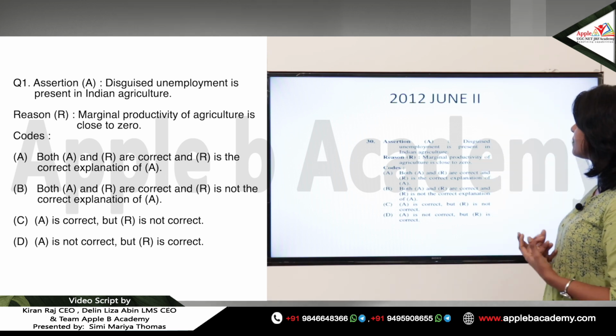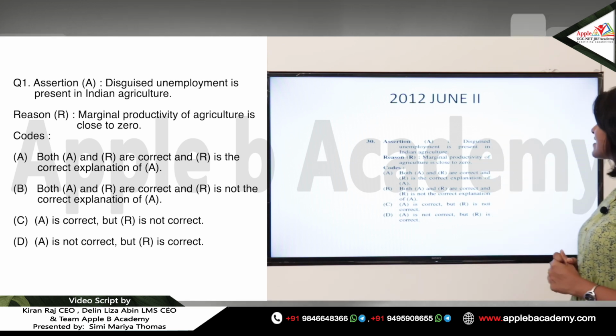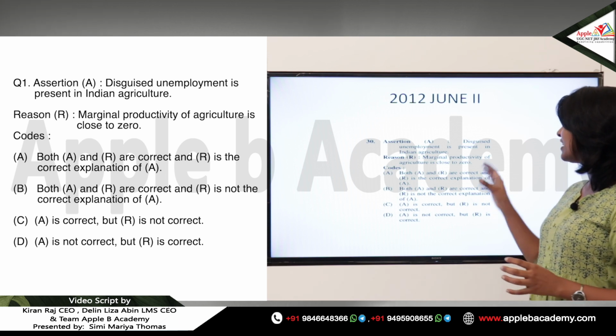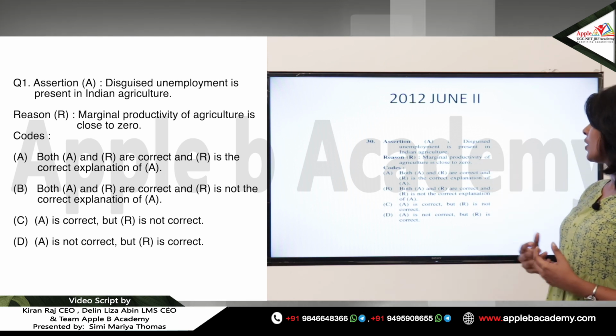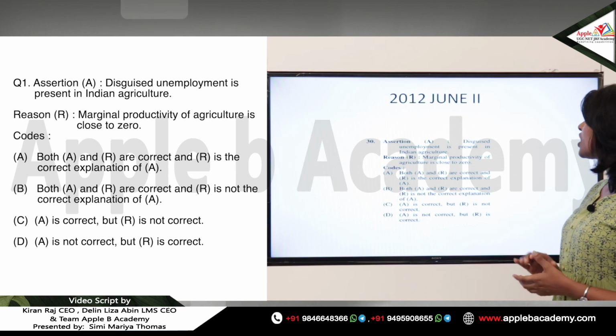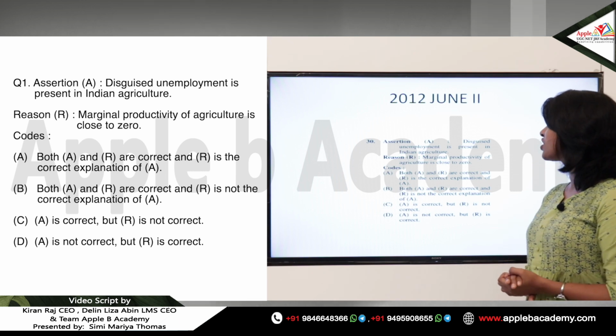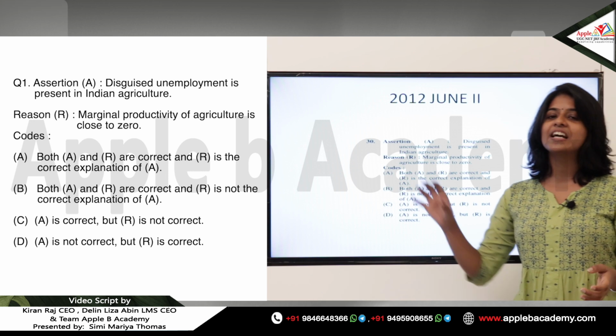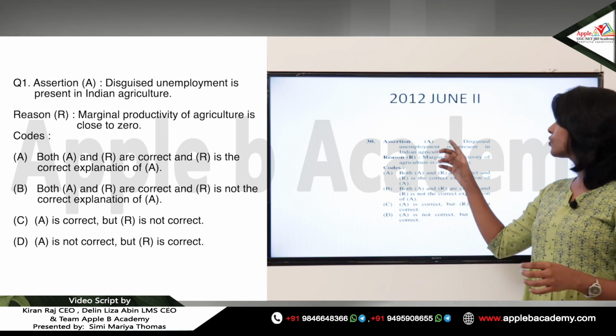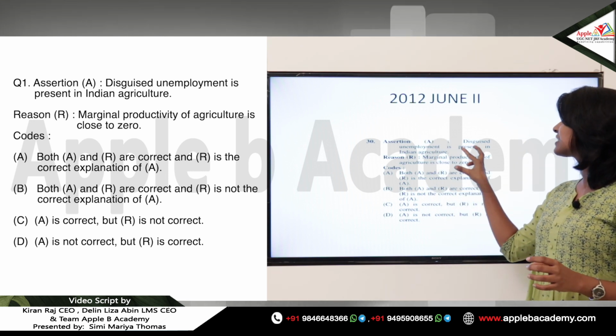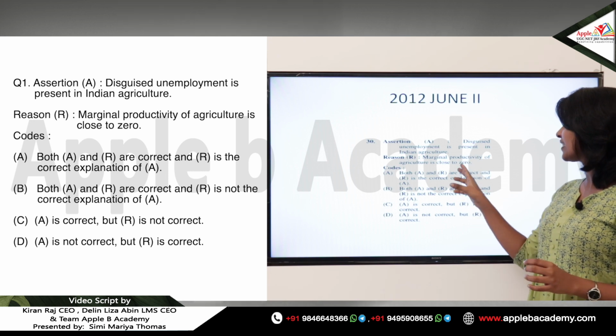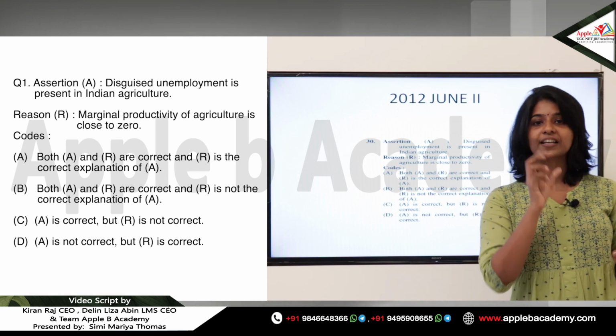Here the first statement is: disguised unemployment is present in Indian agriculture, and our reason is given as: marginal productivity of agriculture is close to zero. So here there are two concepts. One is based on disguised unemployment in Indian agriculture and the second one is based on the marginal productivity of the agriculture sector.